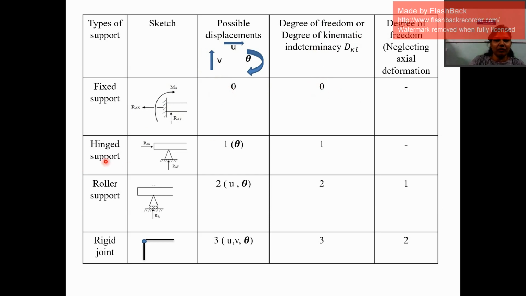Okay, the hinge support. If you take the example of a hinge support, this hinge support will not allow movement in the x direction, also not allowed to move in the y direction, but rotation of the joint may be possible.